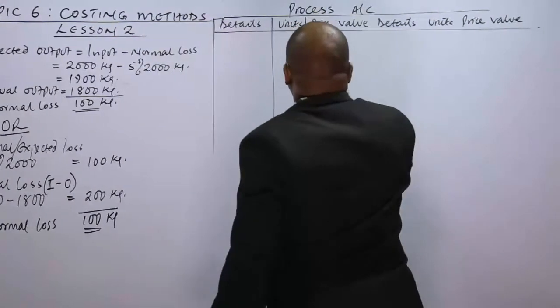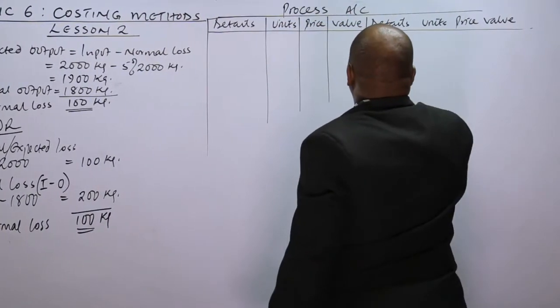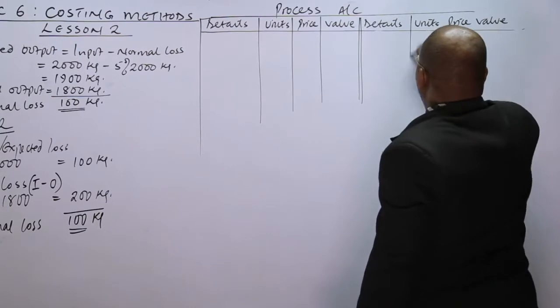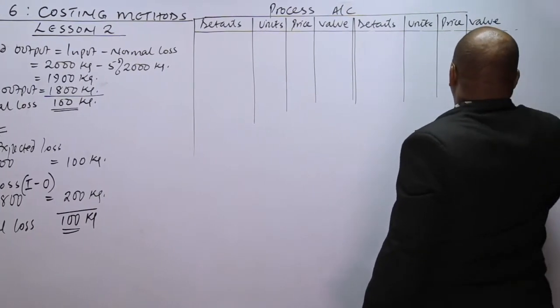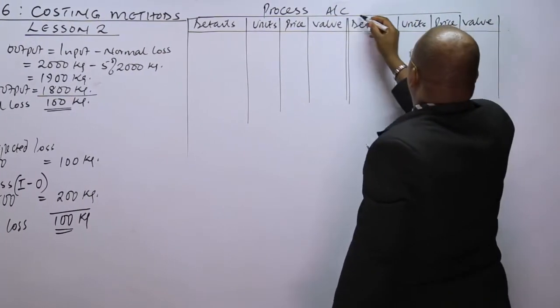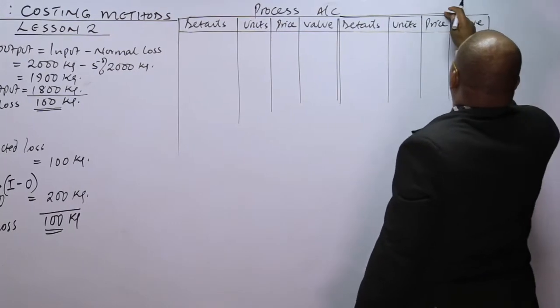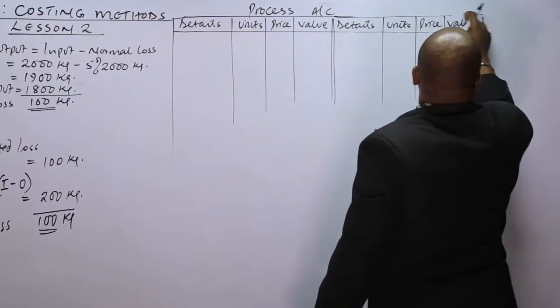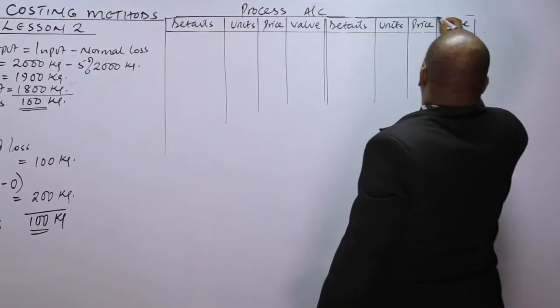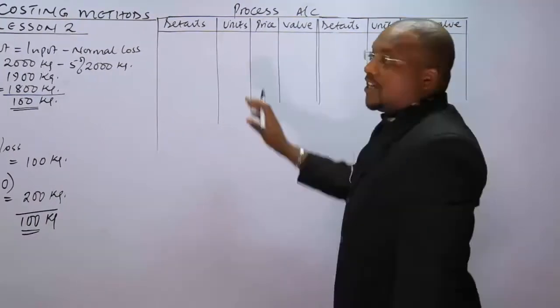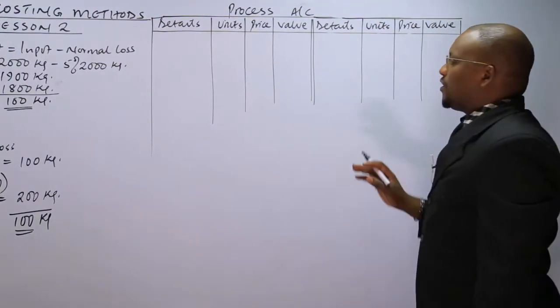So these columns are important to present our information concerning the inputs and outputs. Remember, the debit side of this account is for the inputs, the credit side is for the output.